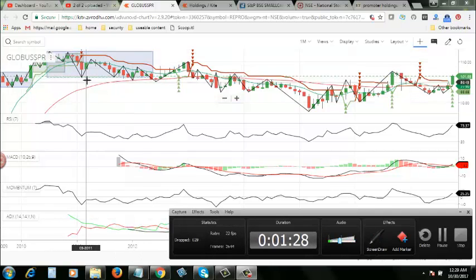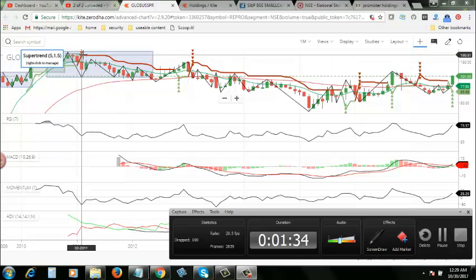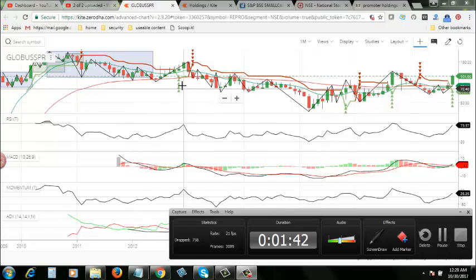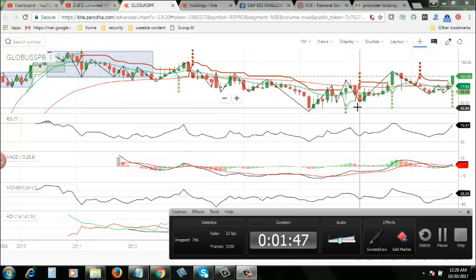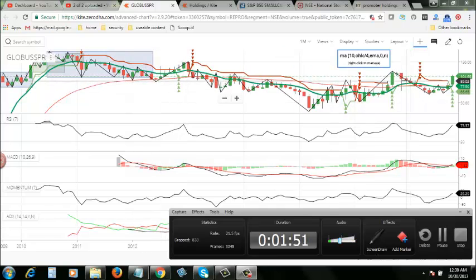If you look at the Super Trend here, this is a technical indicator called Super Trend, and the Super Trend has been continuing for quite a long period of time. Though there are occasional green color Super Trends, the red color Super Trend has dominated this particular stock for quite a long time.